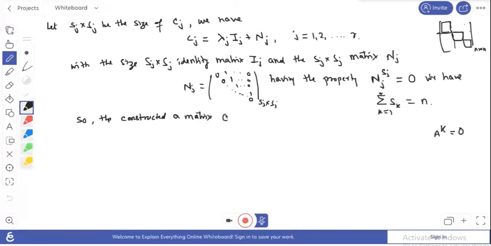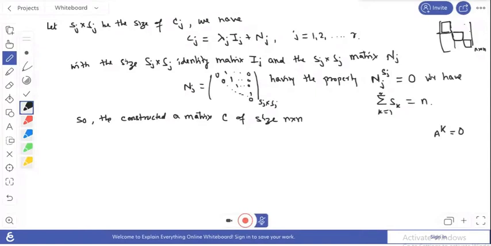That is C, of size n cross n. So here we have to construct our matrix C of order n cross n that satisfies that relation.